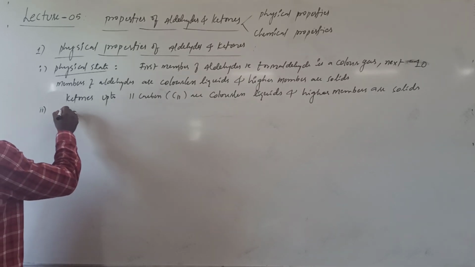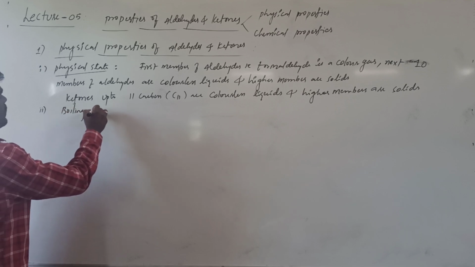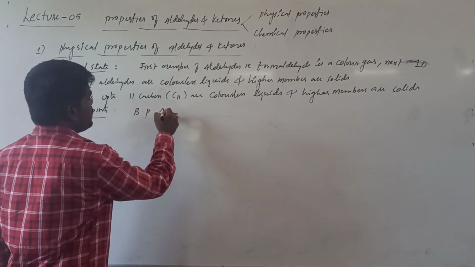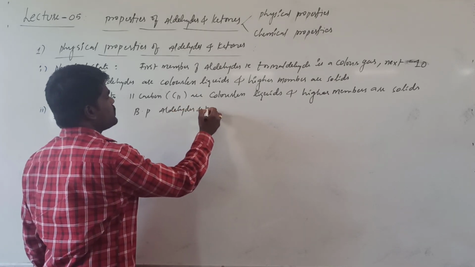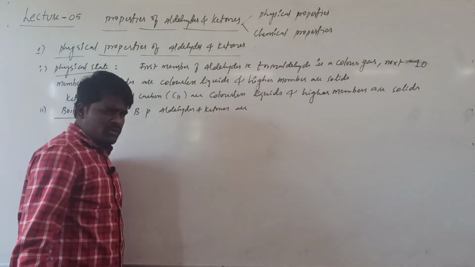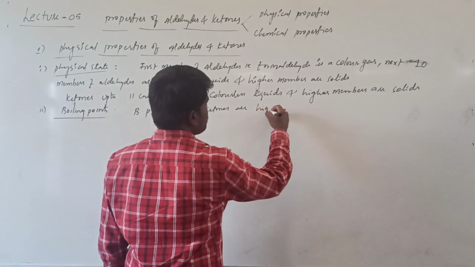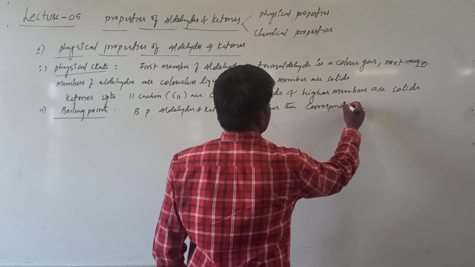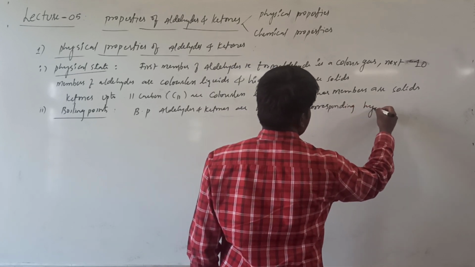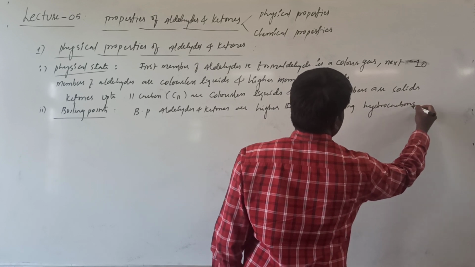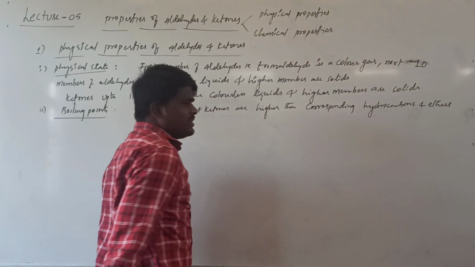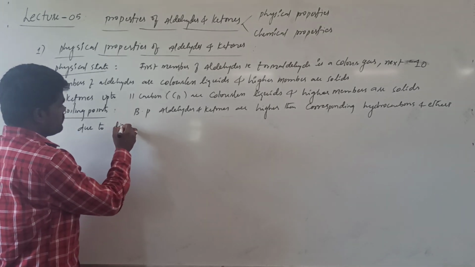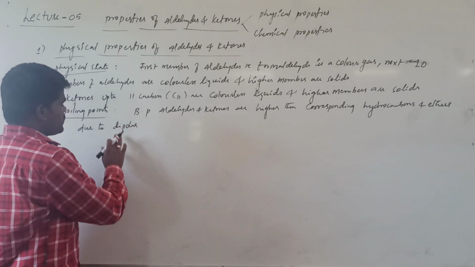If you are talking about the boiling point of aldehydes and ketones, the boiling points of aldehydes and ketones are higher than corresponding hydrocarbons and ethers, due to their greater dipolar nature. What is meant by this?